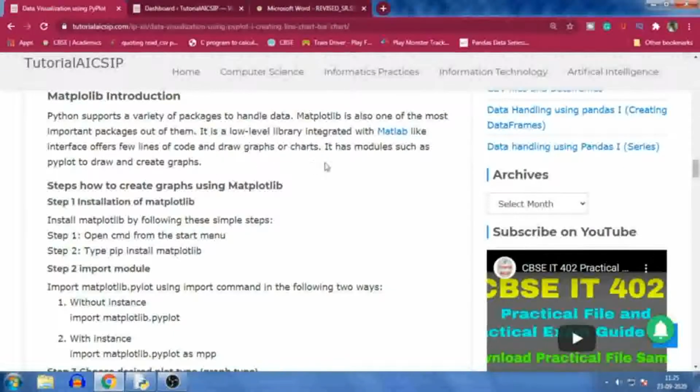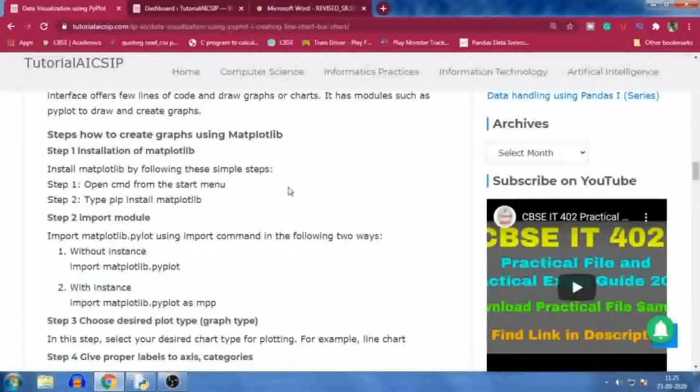It has modules such as PyPlot to draw and create graphs. So these are the introduction about matplotlib. Now, how you can install and how you can use this matplotlib library. I have already installed it in my computer. So here I have written the steps. Install matplotlib by following this simple step.